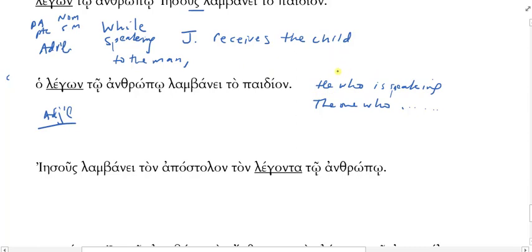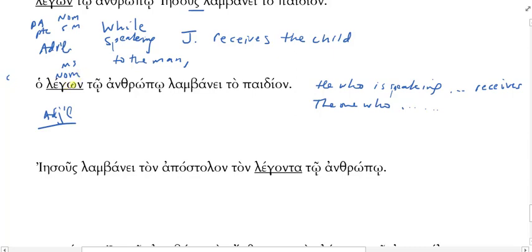Whatever you translate it as, it has to be the subject of the verb. So, receives. Because it's what case? Nominative. All right? Masculine singular.